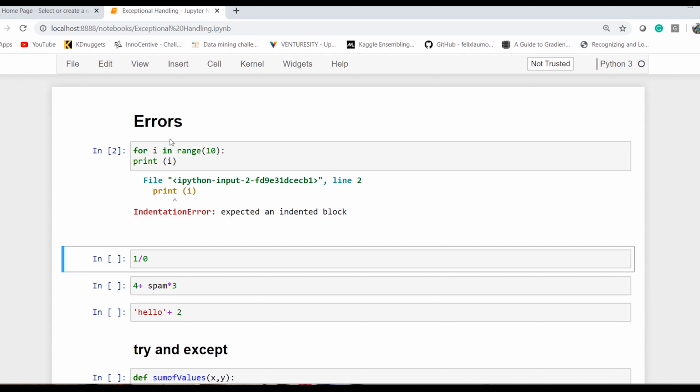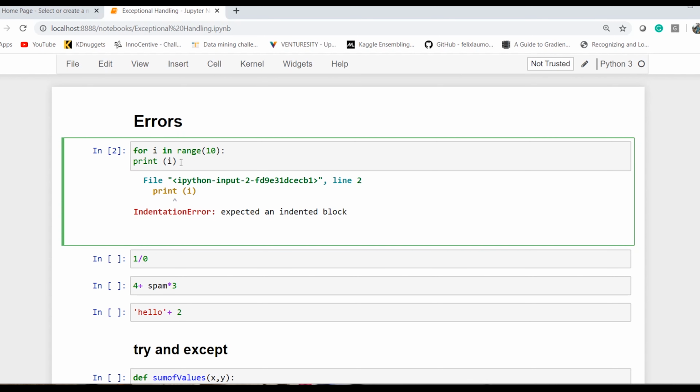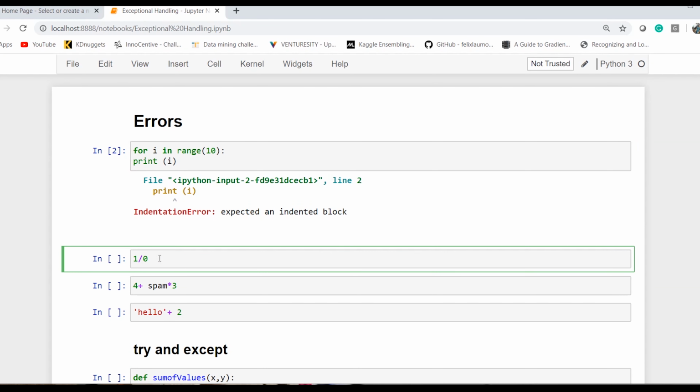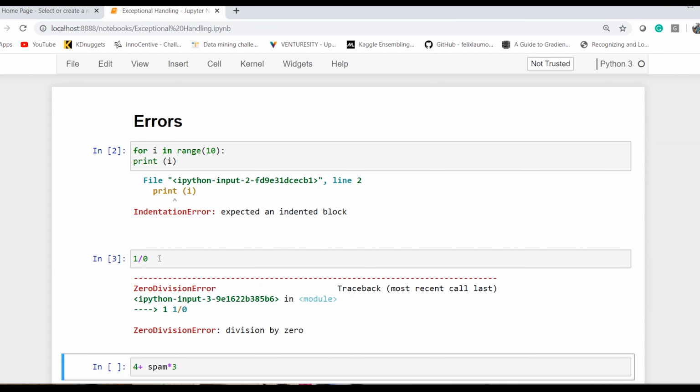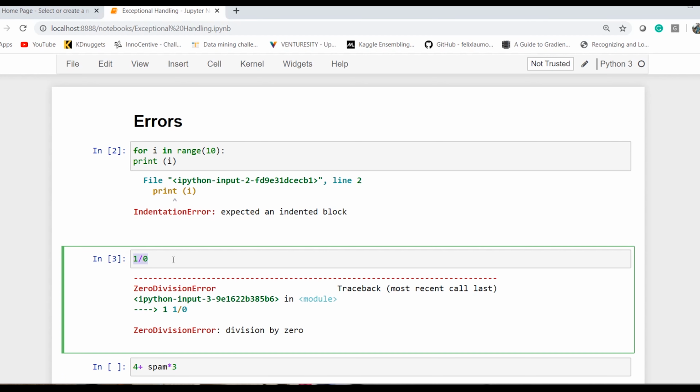it cannot run it. But let's say I do an operation like 1 by 0, then it's another kind of error. There is nothing wrong with writing this particular line, but what was wrong is the kind of exception which has been raised. 1 by 0 can never be figured out by any programming language so far. That's why it is called an exception, and it tells us what kind of exception was raised.